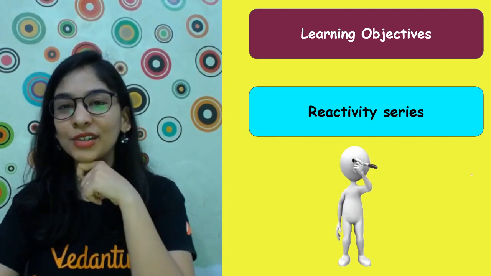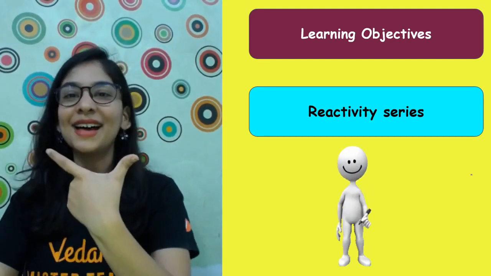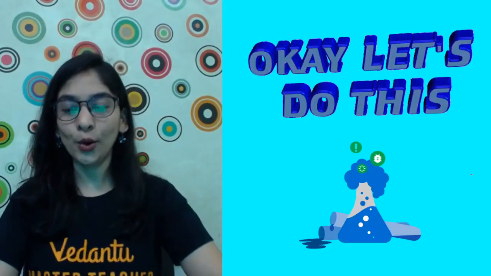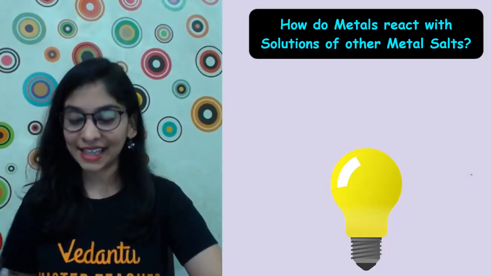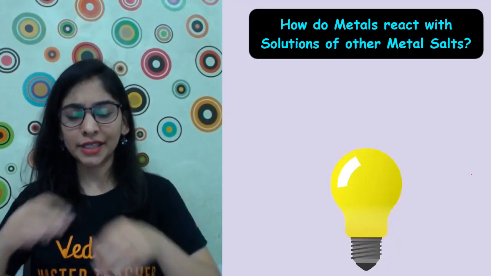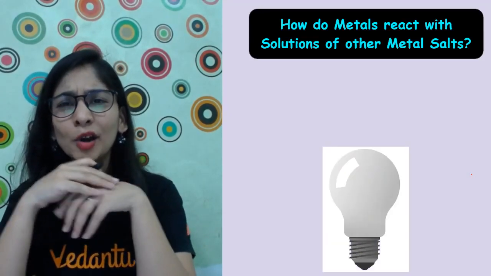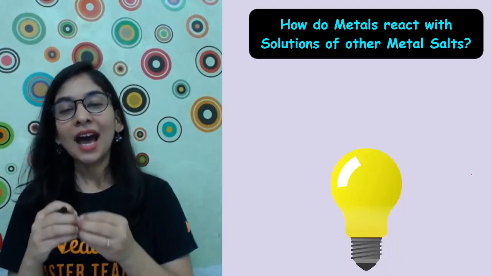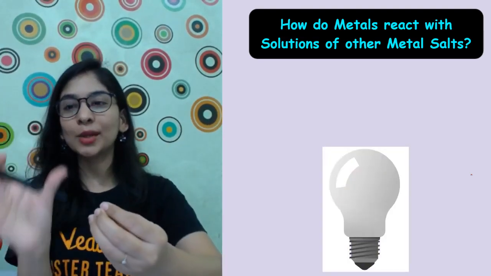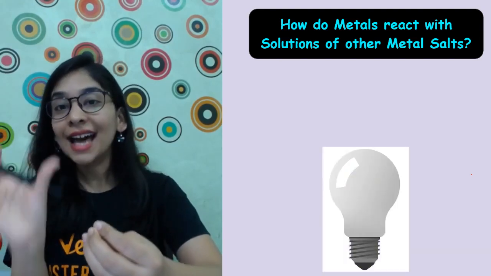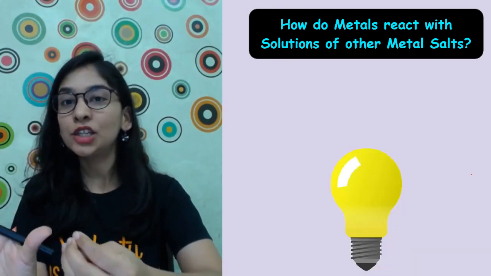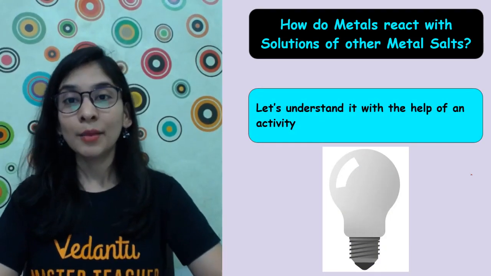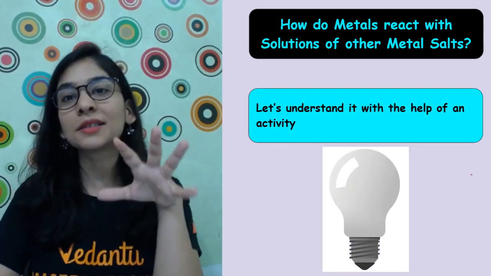So let's talk about the reactivity series with a smile. Look at this. Let's discuss. I'm starting only. Give me a solution for this one. I think you know it already, because we have a picture from the first chapter of chemistry. How do metals react with other metal salts? That's our topic, and we'll understand it in detail with the help of an activity, because observation always gives us better results.